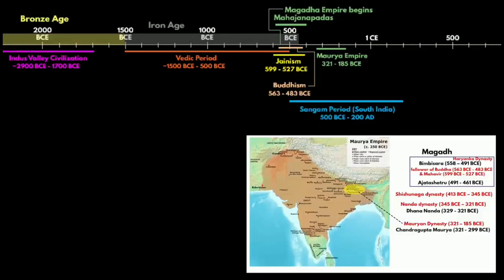Nanda dynasty extended from Bengal in the east to the Punjab region in the west and in south till the Vindhya range. King Porus fought against Alexander the Great in the Battle of Hydaspes. Hydaspes is the name given to river Jhelum by the Greeks. After the Battle of Hydaspes, as we know, King Porus was defeated, but this battle was a massive bloody conflict. The morale of Alexander's army was at an all-time low. That is why Alexander decided to turn back.